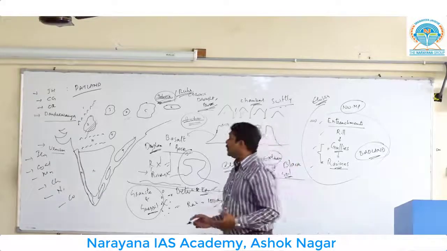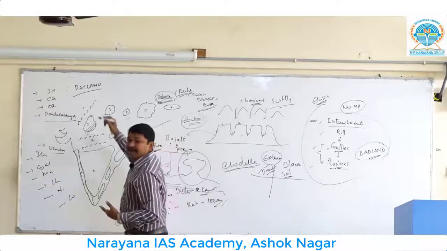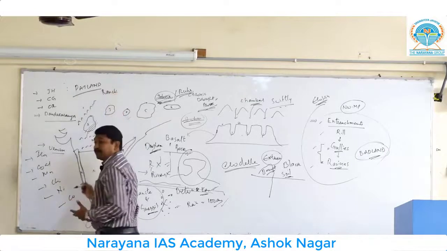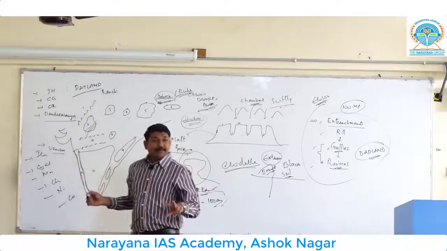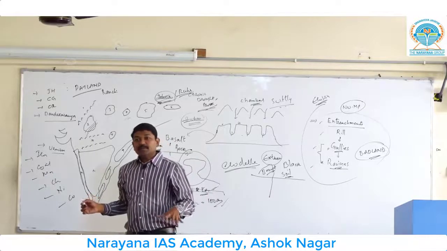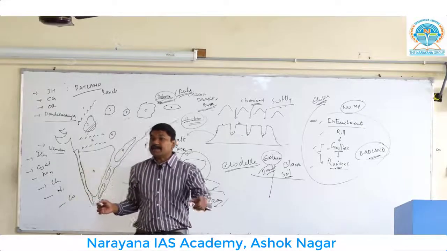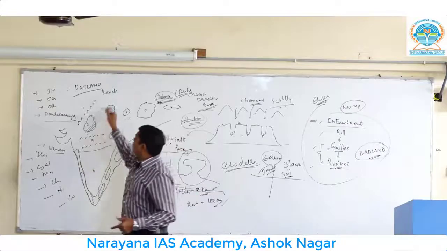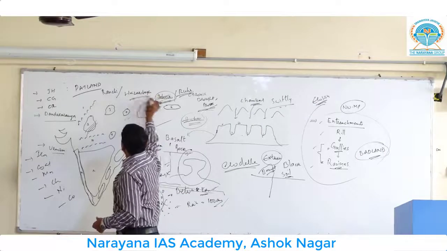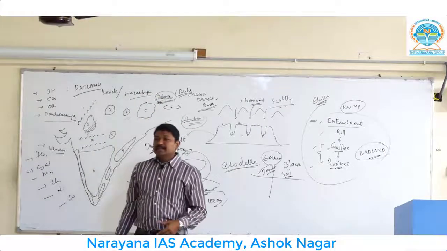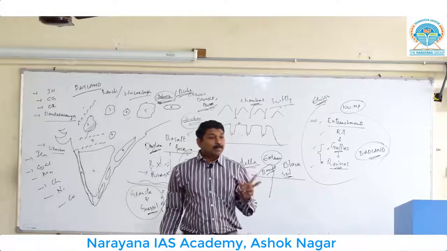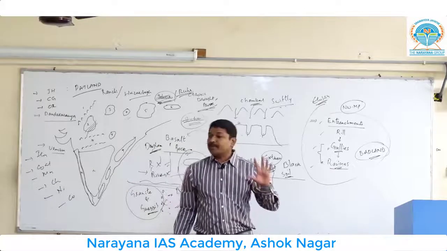What is the best example? Hazaribagh is a Patland. Ranchi is a Patland. Ranchi Plateau, Ranchi itself is a plateau. Where is it located? On the Chotanagpur Plateau. Over the Chotanagpur Plateau, another plateau is there called the Ranchi Plateau. Also you can find another plateau called Hazaribagh Plateau. These are the best examples for Patland topography, plateau over plateau topography, right?